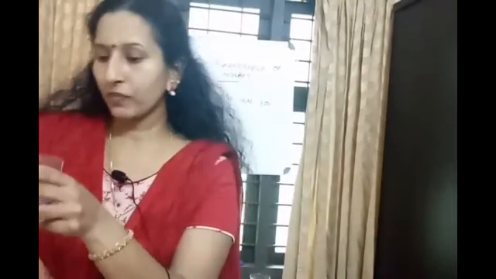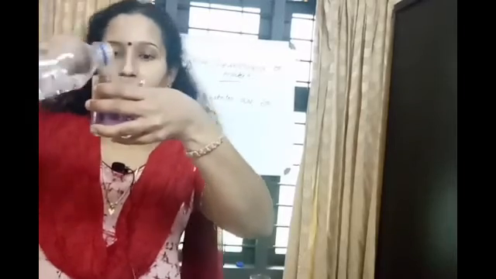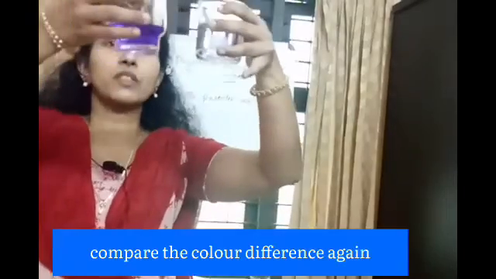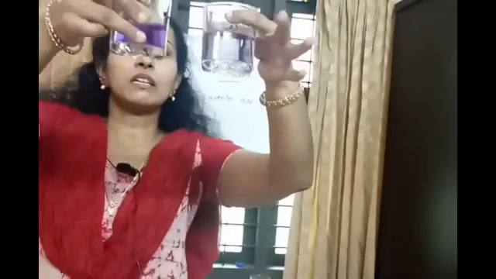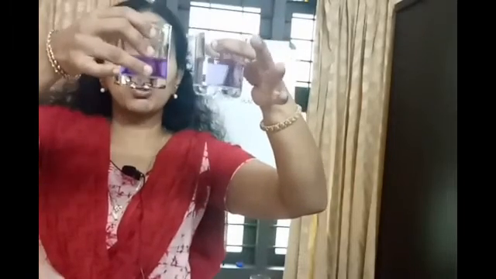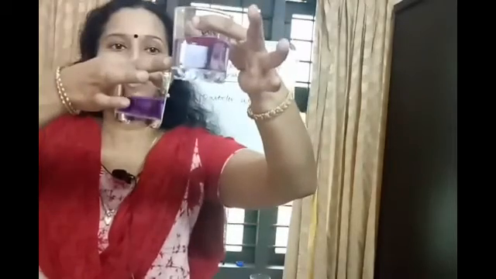Then now I am going to dilute the second glass of water again, and again I am going to pour this into the third glass. Then I am going to add a little bit of water to dilute this. Okay, then we can compare. So now I am comparing the third glass with the first. Just observe the color difference, and second and third. Okay, so from this it is clear that when we compare these two, the color component is more in the second glass than the third one.